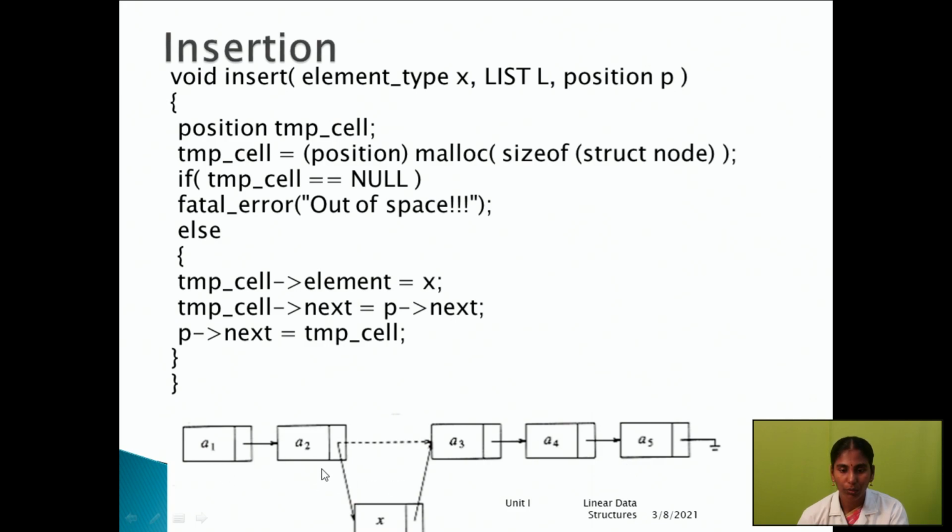Look at the picture to understand easily. So A1, A2, and here we want to insert X in the middle of A2 and A3. The A3 address will be stored in this position, and the temporary cell address is stored here. Then automatically the link will be established. So this is the pseudocode for the insertion operation.